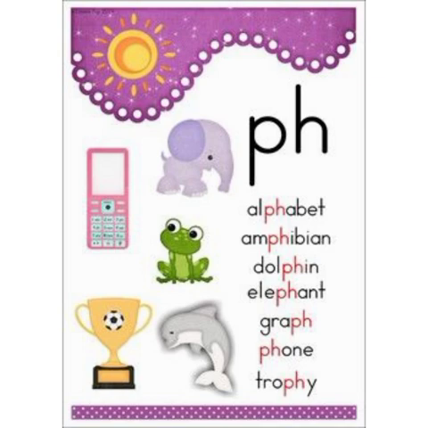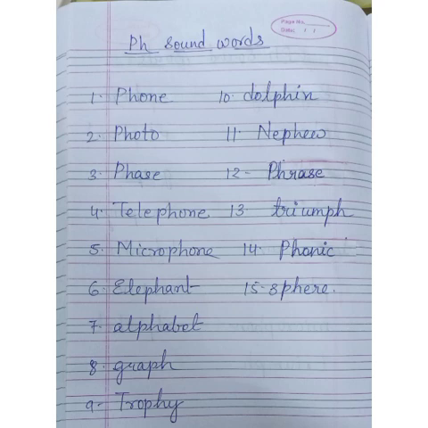Dolphin. Elephant. It is a very common example. You all have heard and you all have seen this animal. Next, graph. Here in this digraph, F is coming at the end. Next example is phone. Here it is coming at the beginning. Next is trophy. Again, the F is heard at the end. Now students, once you have understood this, you have to write these words in your copy at least one time to learn the words. It will always help you to do the worksheets or related exercises.